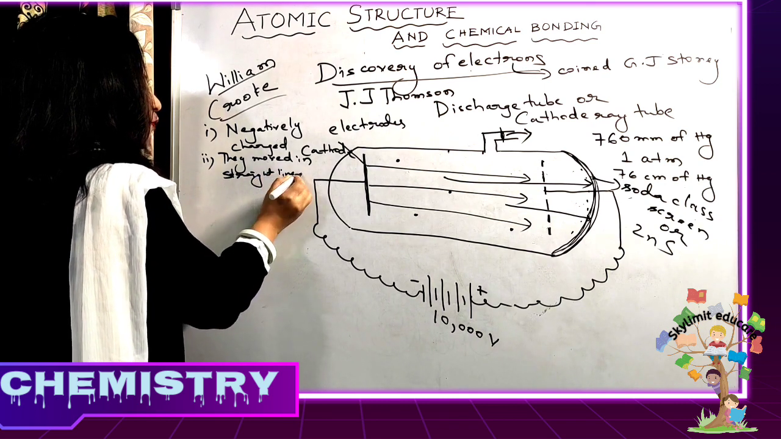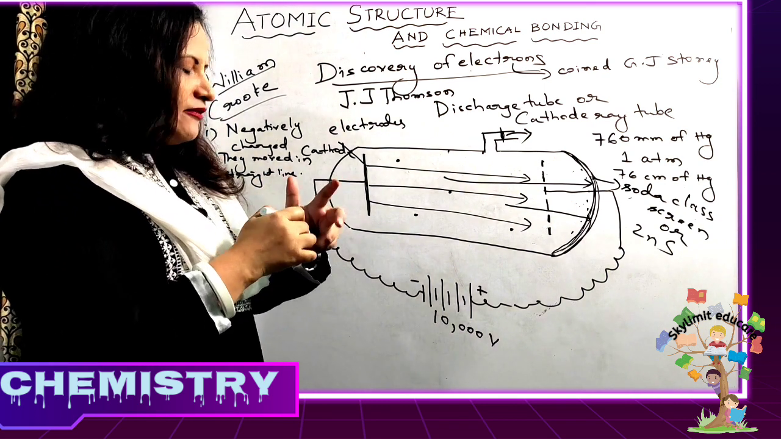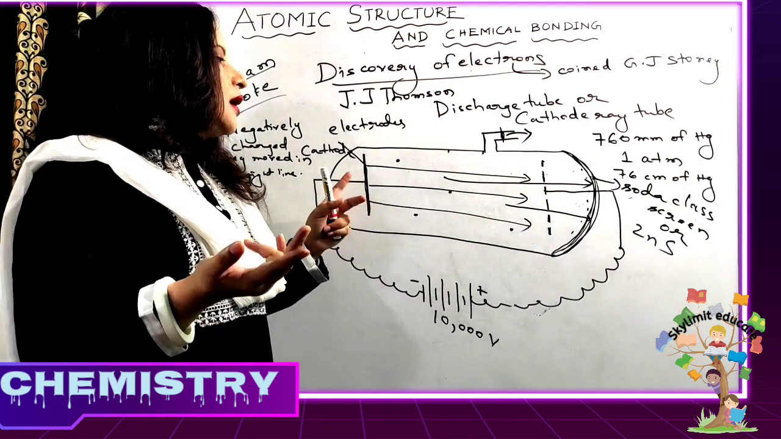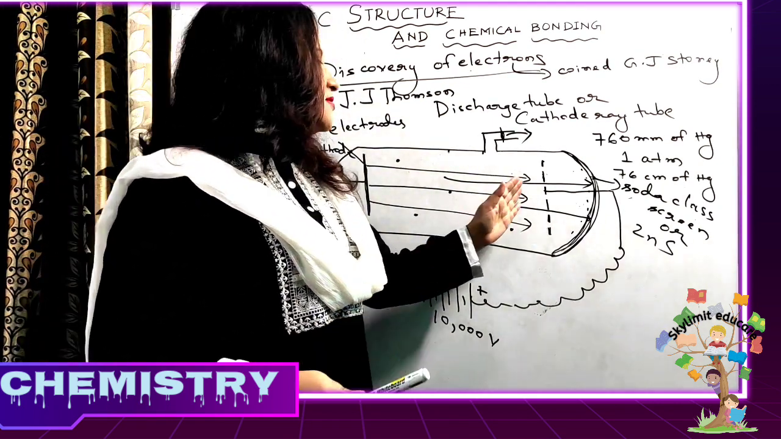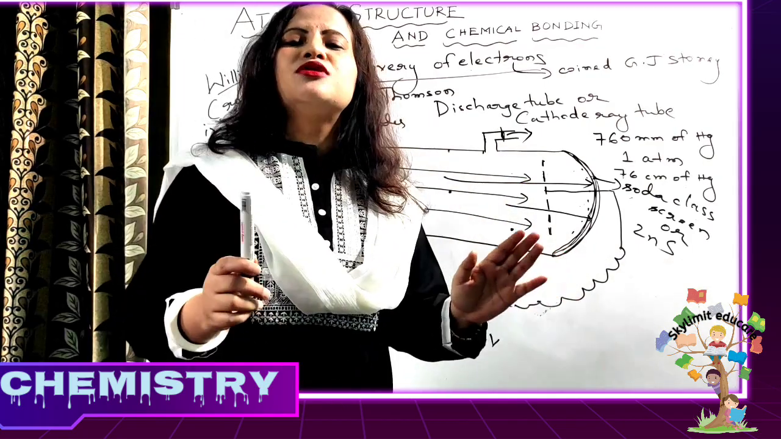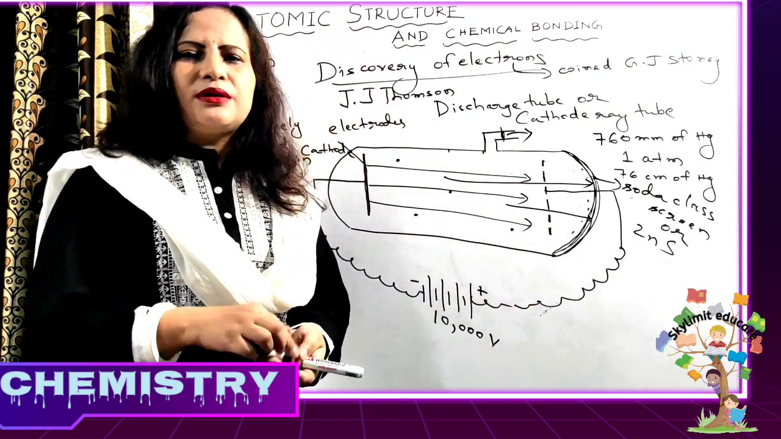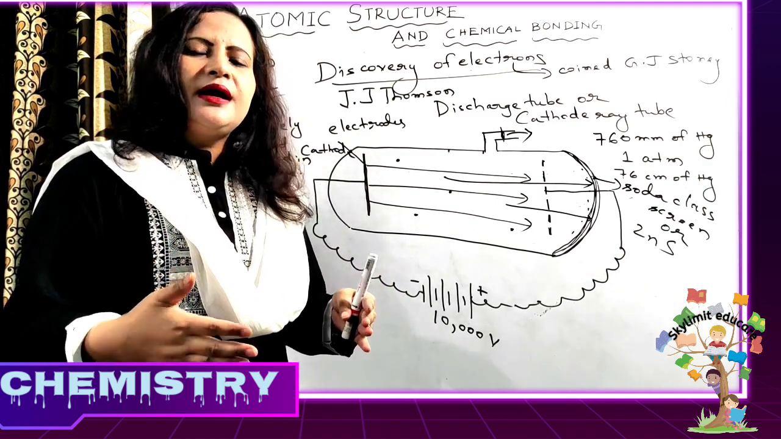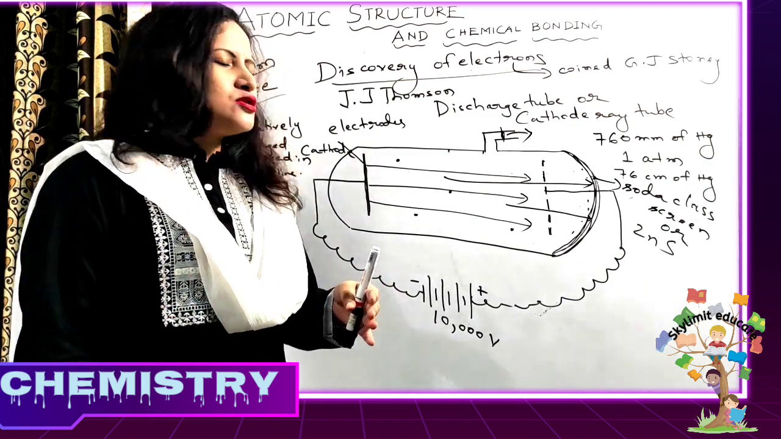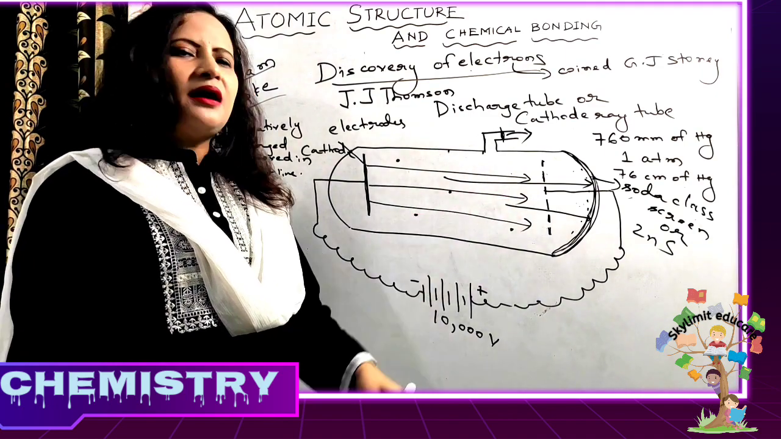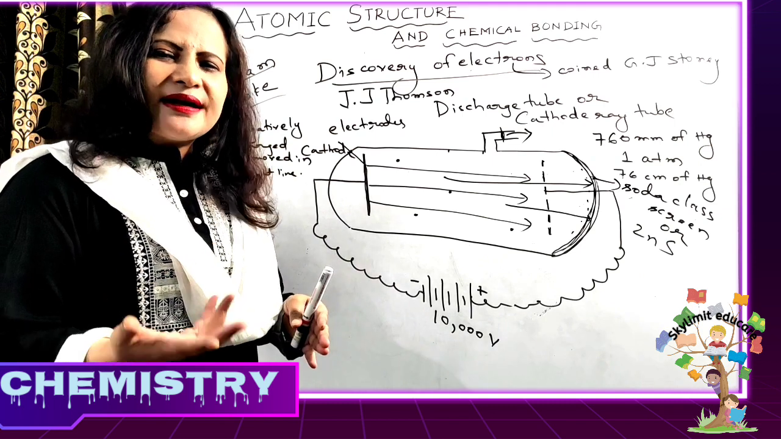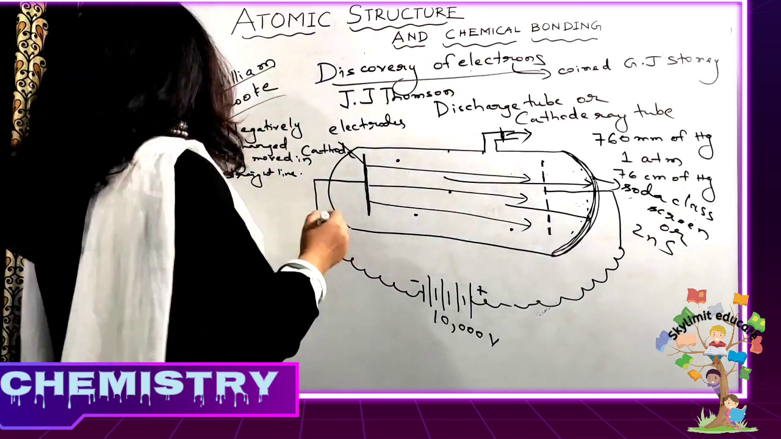Now, how can this be proved that they moved in a straight line? They were very fast moving particles and they moved in a straight line. That means when an opaque object was placed in their path, they produced a shadow. You know that light produces shadow. When an opaque object is placed in the path of light, it produces a shadow. Yes or no? In the same way, when an opaque object was placed in their path, they produced a shadow. So from that we can conclude that they traveled in a straight line. And they had kinetic energy.